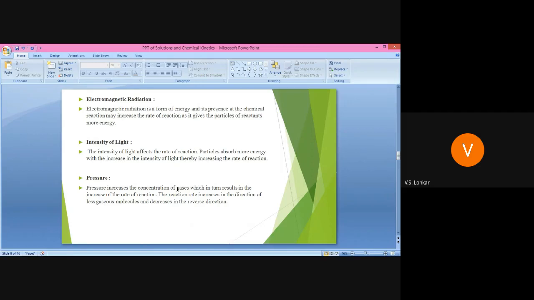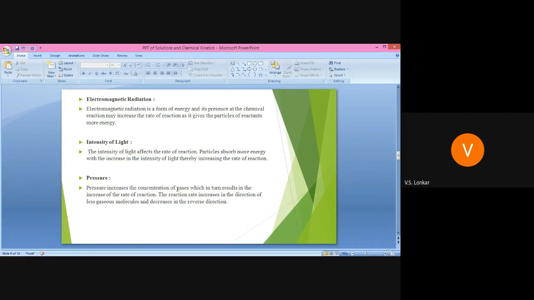The next one is the pressure. Pressure increases the concentration of gases, which results in an increase in rate of reaction. Because as we apply pressure, the concentration of gaseous molecules increases. And as the concentration of reactant increases, the rate of reaction also increases, because the rate of reaction is directly proportional to the concentration of reactant. High the concentration of reactant, high is the rate of reaction. Therefore, as the pressure increases, the rate of reaction also increases.